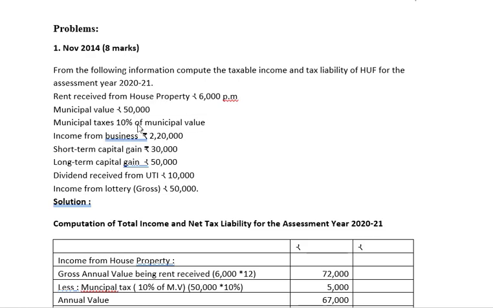So these three items are required to compute the income from house property. Then income from business is given, short-term capital gain and long-term capital gain. These two come under the capital gains. And dividend from UTI and income from lottery. These are the incomes from other sources.